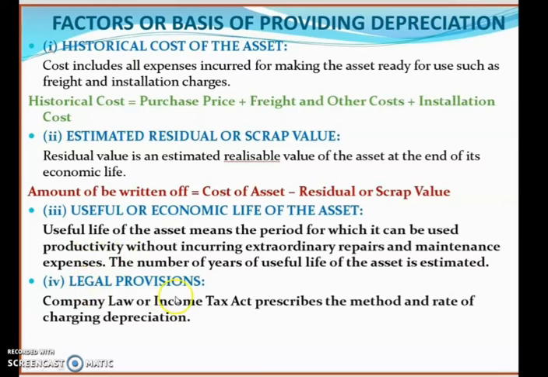Next point is legal provision. Company law or the Income Tax Act prescribes the method and rate of charging depreciation. Company law as well as income tax authorities have prescribed the method, and they also prescribe the rate for charging depreciation. So these four factors you have to remember while providing depreciation.